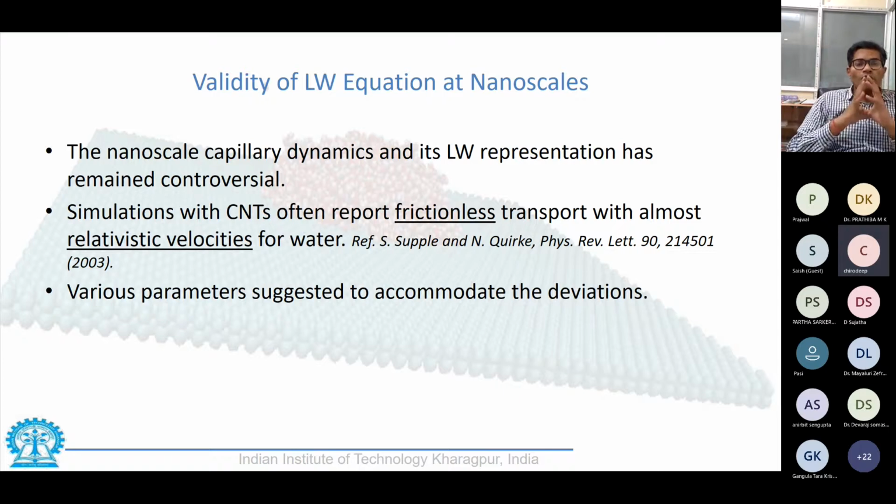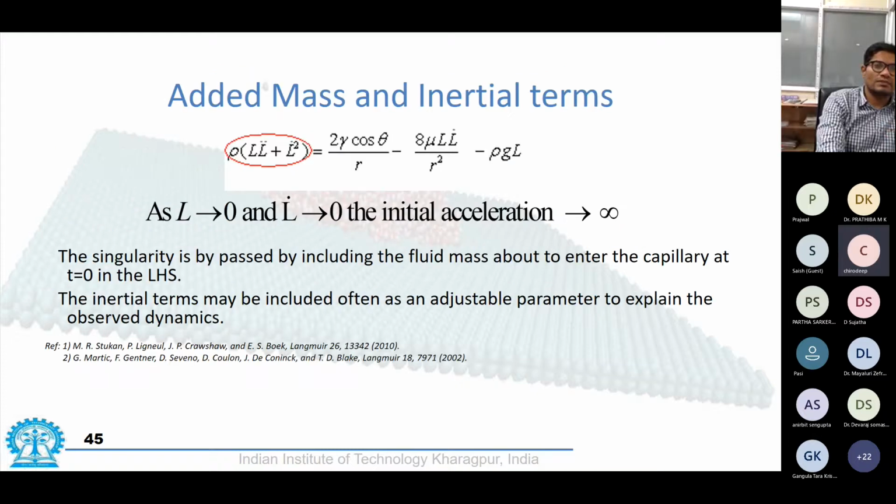So there was a conflict between these two scales. So people started believing that the Lucas-Washburn equation is good for macroscopic scale, but at nanoscopic scale something happens. So either friction disappears, viscosity disappears, something is happening which is giving a whole lot of velocity for certain materials and a very low velocity on certain materials.